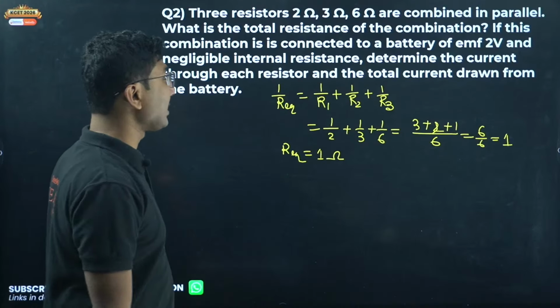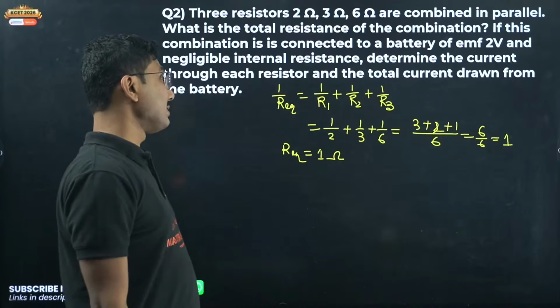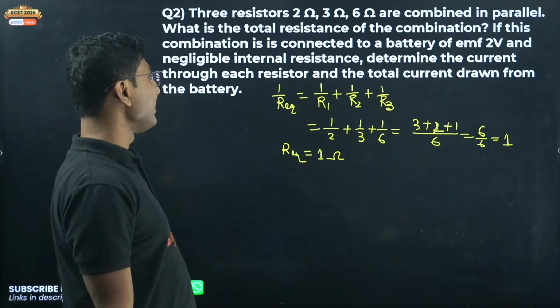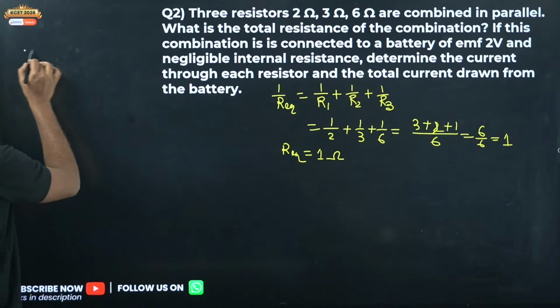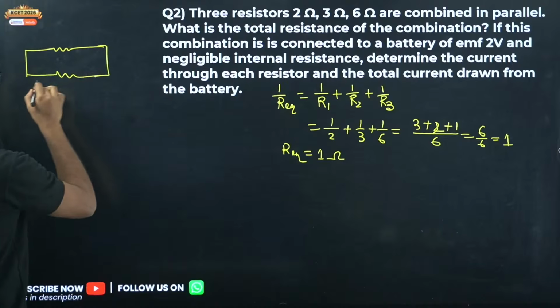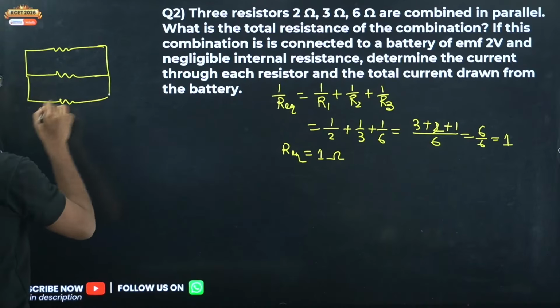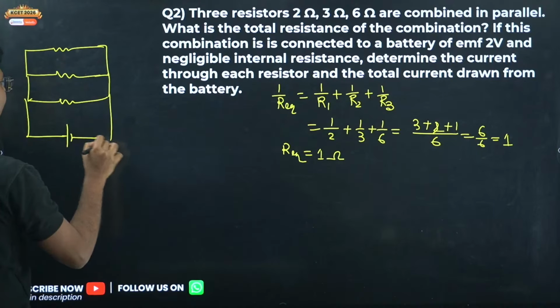If this combination is connected to a battery of 2 volt and negligible internal resistance, determine the current through each resistor and total current drawn from the battery. So now this combination of resistors is connected across a battery of 2 volt. You have to find the current through each branch.